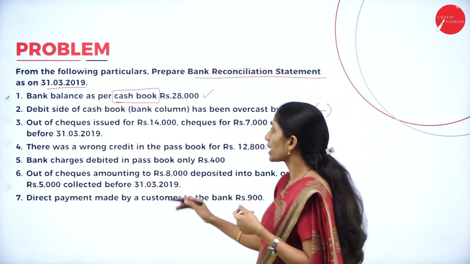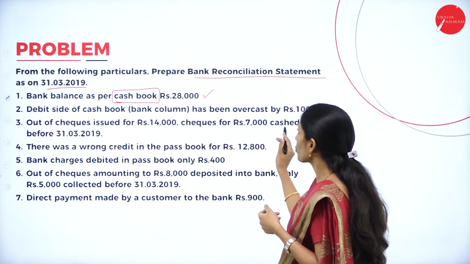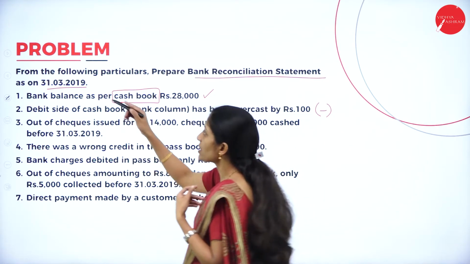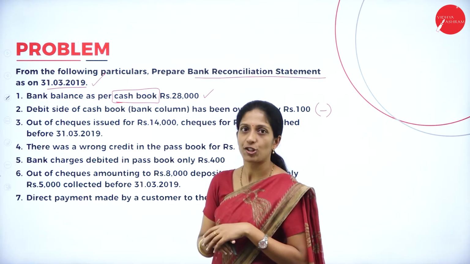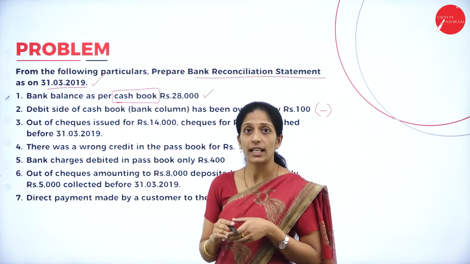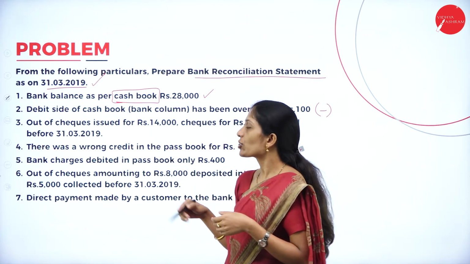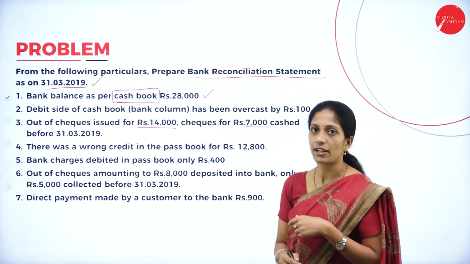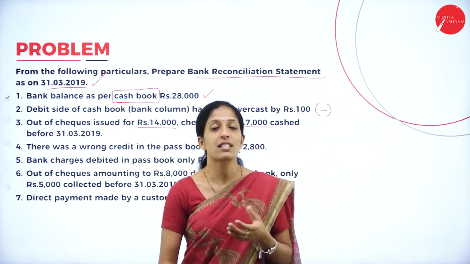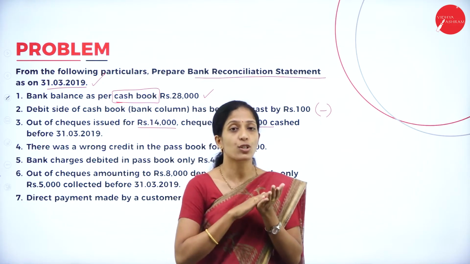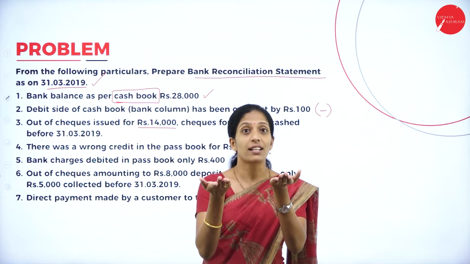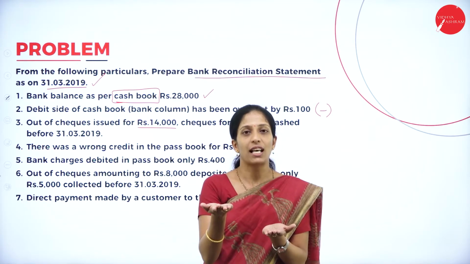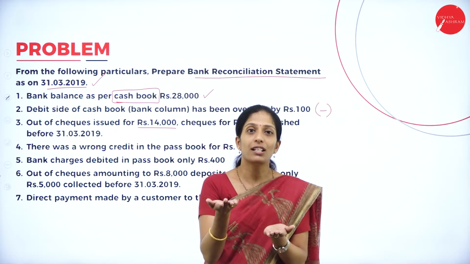Next one, out of cheques issued for rupees 14,000, cheques of rupees 7,000 cashed before 31st March 2019. Now they have asked us to prepare the BRS, that is, bank reconciliation statement, on 31st March 2019. The cheque has been issued for 14,000, but only 7,000 has been cashed. When a cheque is issued, what happens? In the cash book, 14,000 has been decreased, but in the passbook only 7,000 has been decreased. So the remaining 7,000 is still showing as a balance.